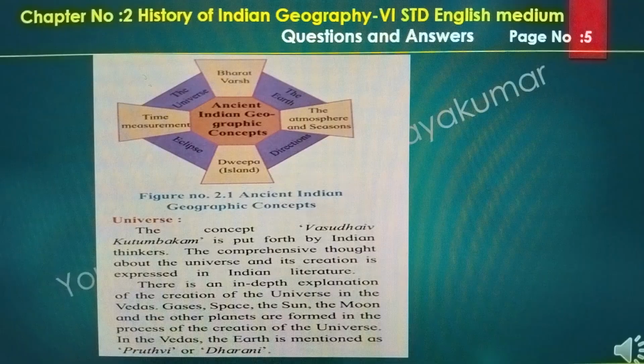Universe. The concept of Vasudhaiva Kutumbakam is put forth by Indian thinkers. The comprehensive thought about the universe and its creation is expressed in Indian literature. There is an in-depth explanation of the creation of the universe in the Vedas. Gases, space, the sun, the moon and the other planets are formed in the process of the creation of the universe. In the Vedas, Earth is mentioned as Prithvi or Dharni.